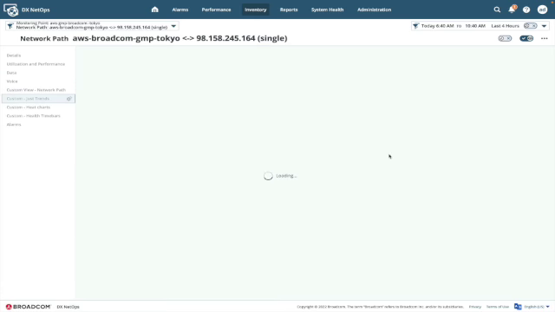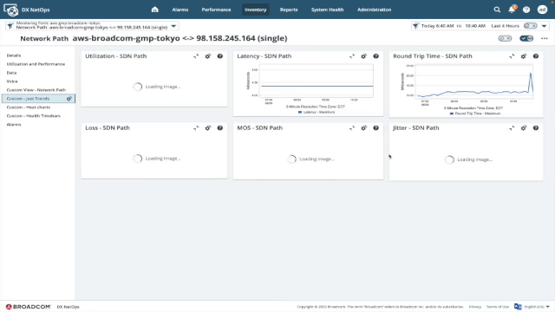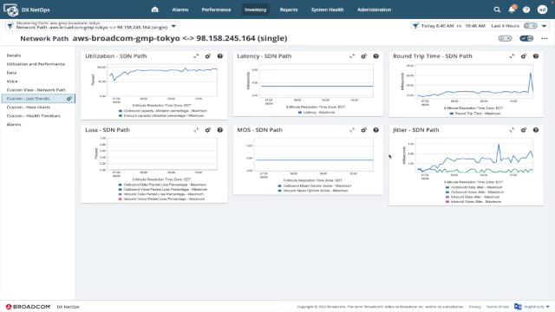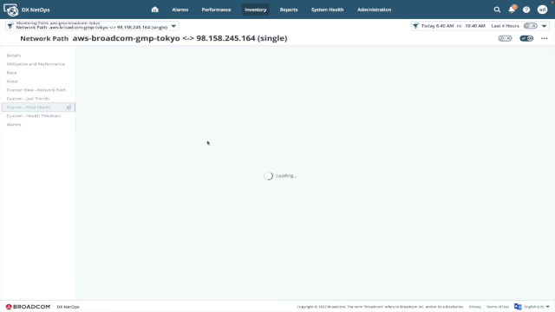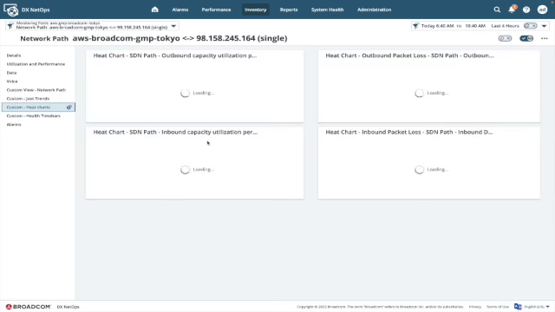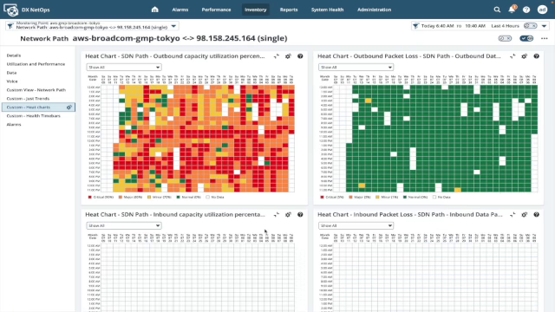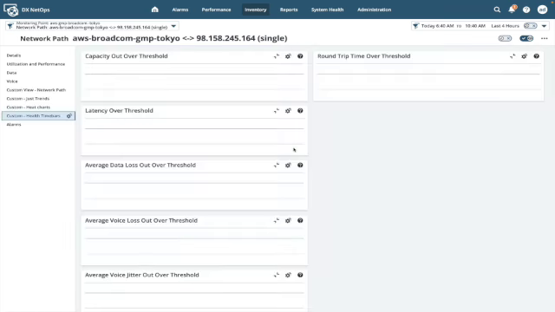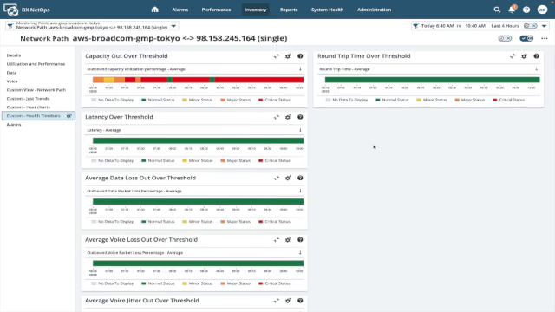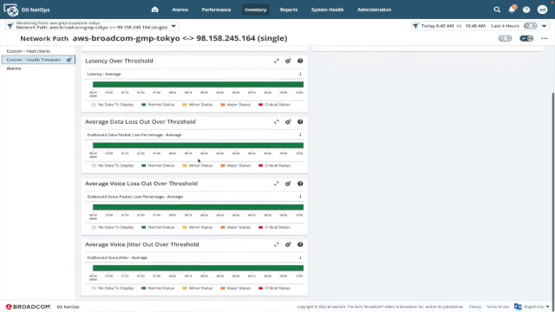Additionally, I can leverage custom view types to tailor the context page experience. Here's a view with just a set of trend charts. I may want to look at heat charts to be able to pinpoint specific hour of day or day of week where I'm having performance or congestion issues. You can see here at packet loss identified a few areas where there's potential problems. Or I can compare all metric performance through my health time bar view.